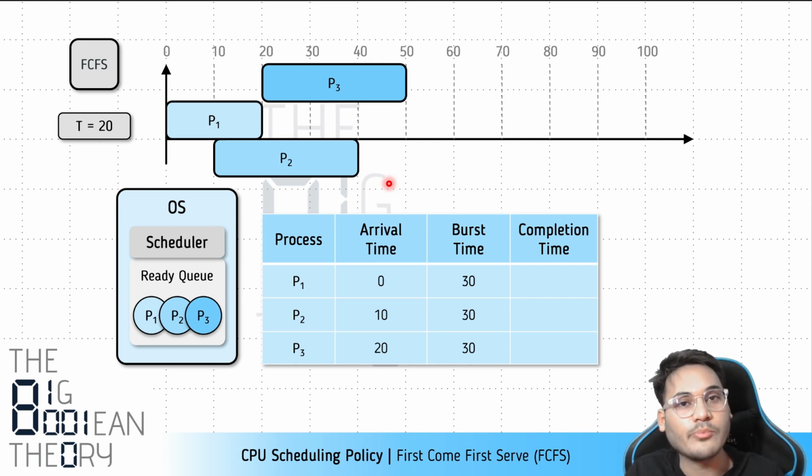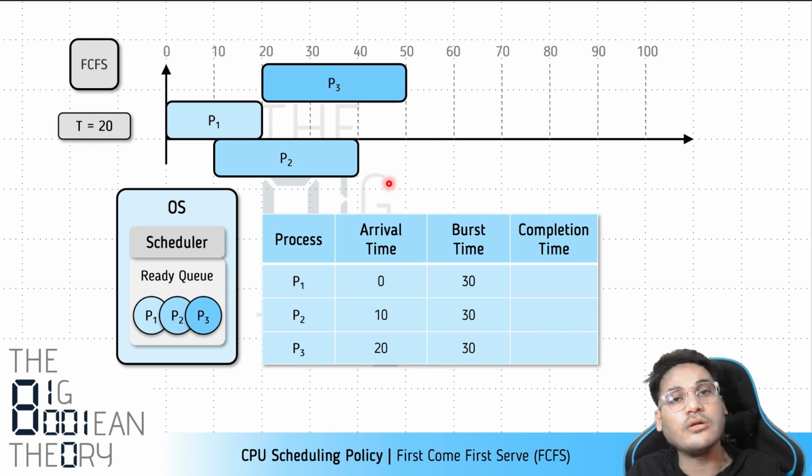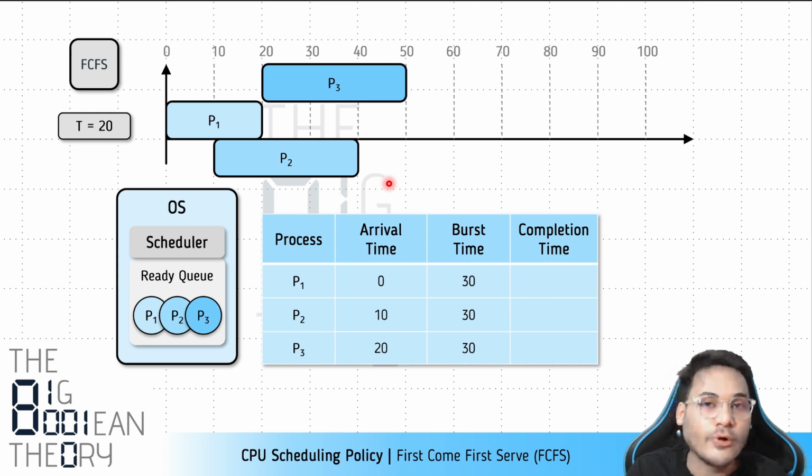Now, first come first serve policy is only for batch systems, and in batch systems the most important thing is the criteria we are optimizing for. We are optimizing for turnaround time. We studied that it is the time between a process arriving in the system and the time it completes. The entire duration that a process spends in the system, the life of the process, is known as turnaround time. We want to minimize turnaround time. We want processes finishing quickly, arriving and finishing as soon as possible. This would be an ideal batch system.